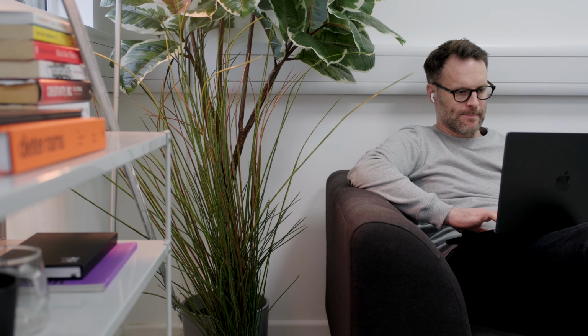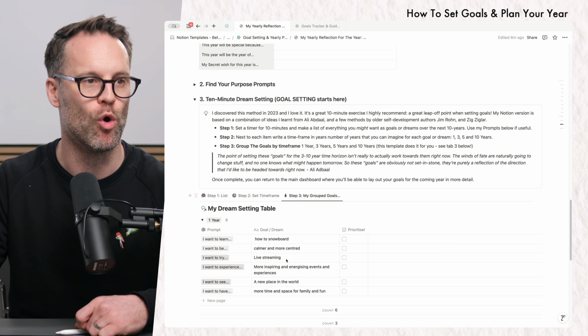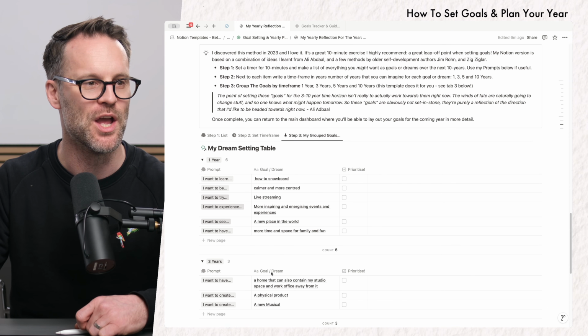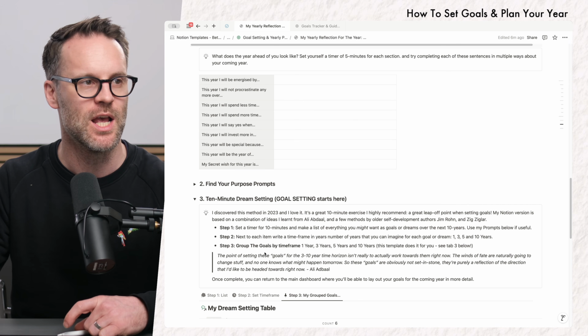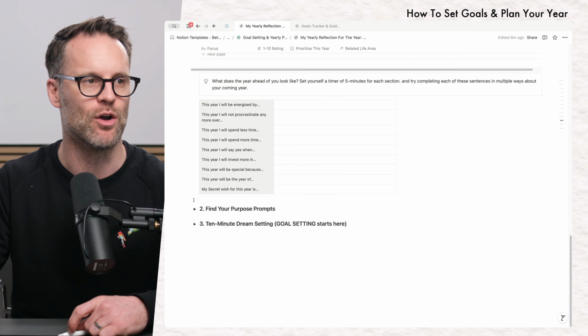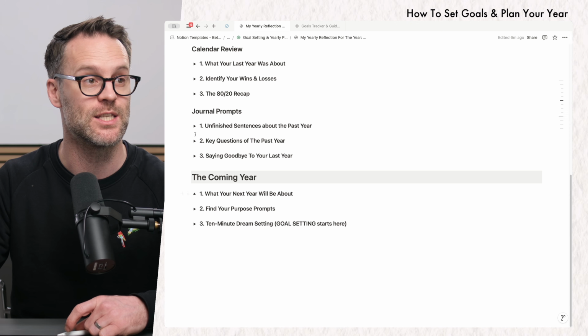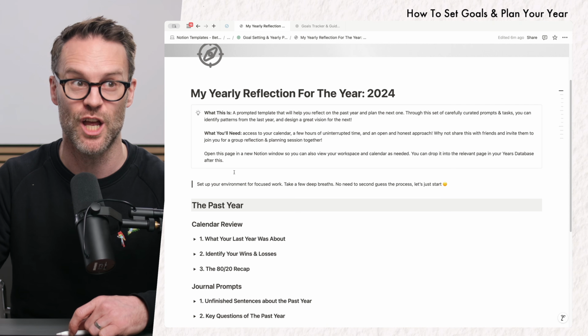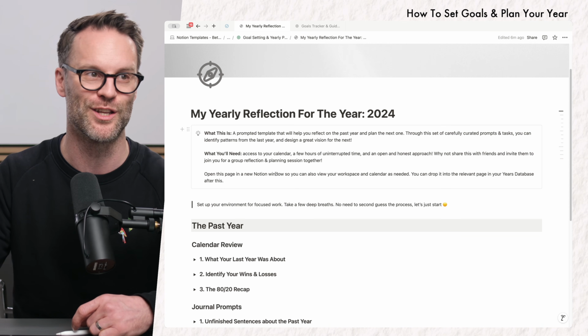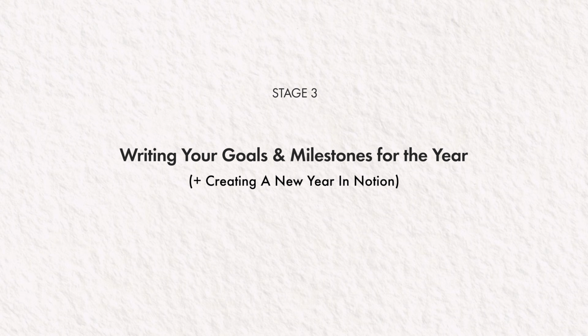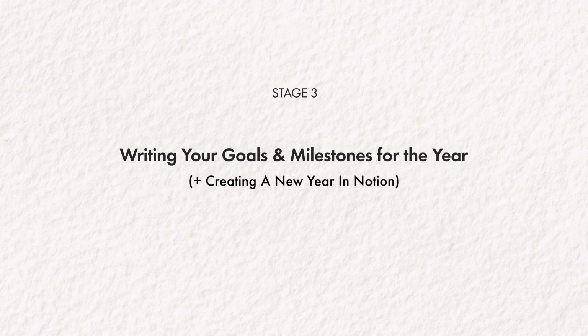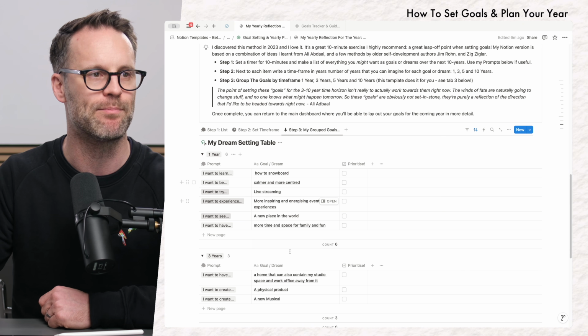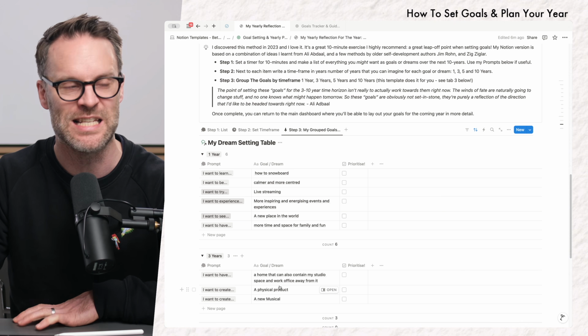I've created a couple of examples. I've got my kind of 1 year dream setting prompts and my 3 year dream setting prompts. And that is that section completed of the yearly reflection in this system. So we can shut all of that up and it is done. So how do you now set that and turn that into goals? The big final step. Yes, my friends, it is time to set your goals. Down here, I have finished my dream setting and I've got some 1 year and 3 year prompts of things that I'd love to do, little examples for you.